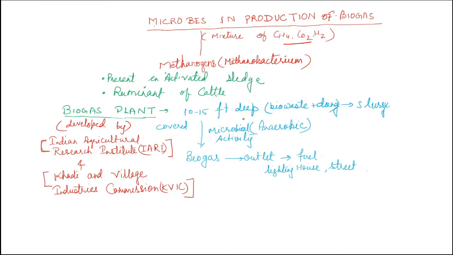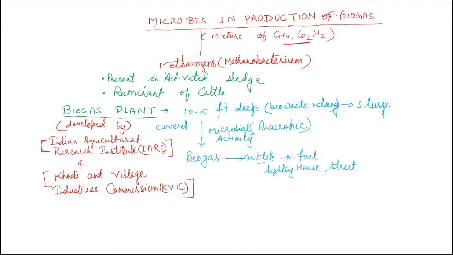The bacteria are already present in the dung, and they start producing the gas, that is biogas, and this gas through the outlet is sent through a pipe to be used as fuel or for lighting houses, streets, etc. In this way, this gas is utilized, and the spent slurry is used as organic fertilizer.